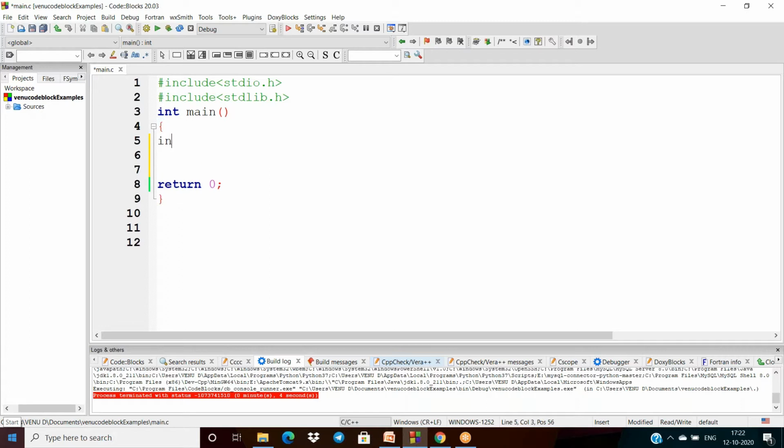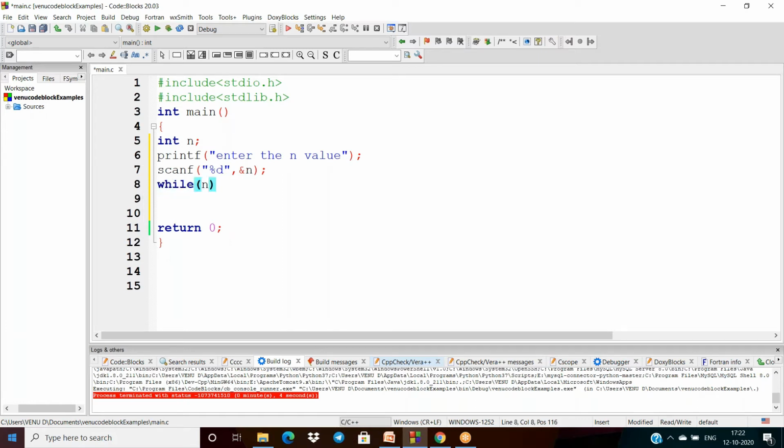So I'm reading n. printf, enter the n value. Next, scanf percentage d, ampersand of n.